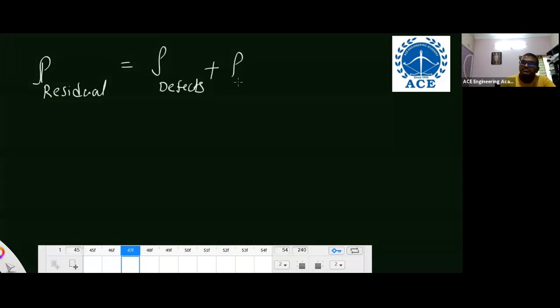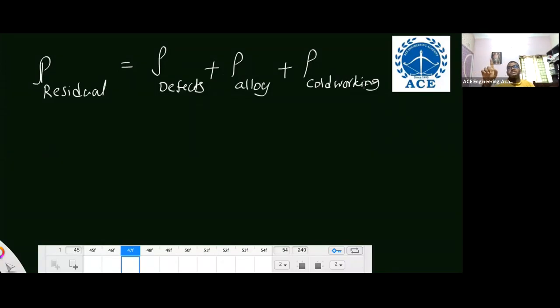Now listen, residual resistivity. There are 2 types of resistivities. Residual resistivity is the resistivity due to defects plus resistivity due to alloying plus resistivity due to cold working. The exam may ask which of the given parameters are related to residual resistivity: defects, alloys, cold working. There are 2 types of resistivities: temperature resistivity, that is due to temperature; and residual resistivity, that is due to defects, alloy, cold working. Remember like that.